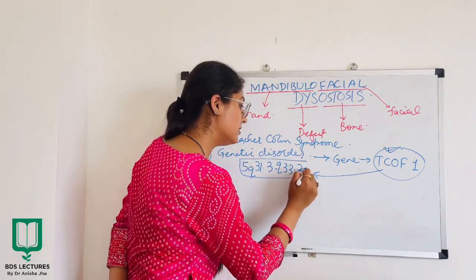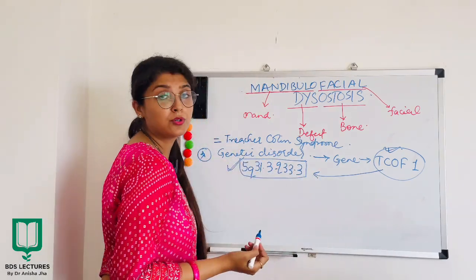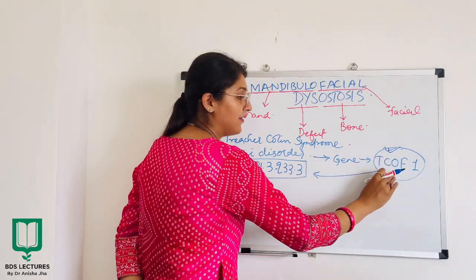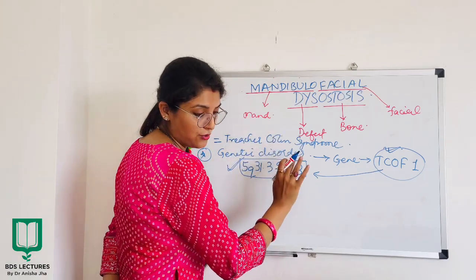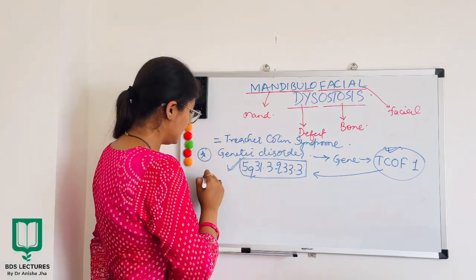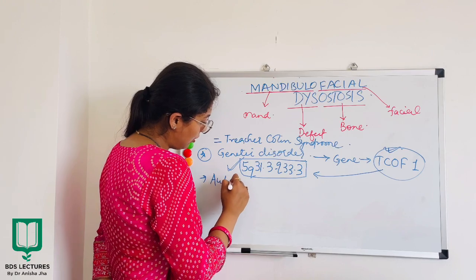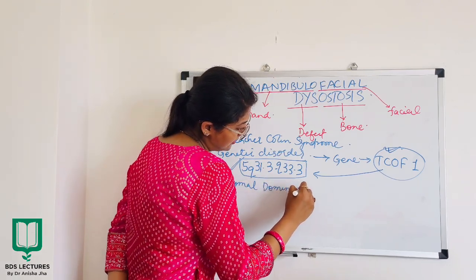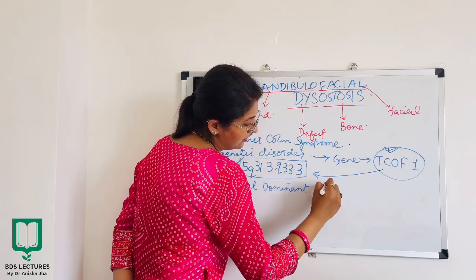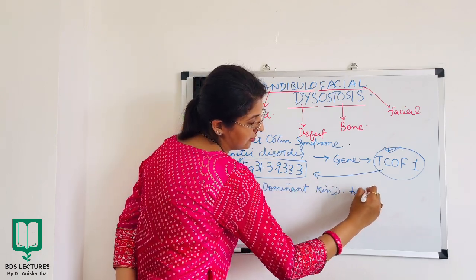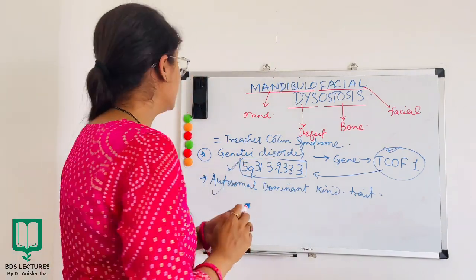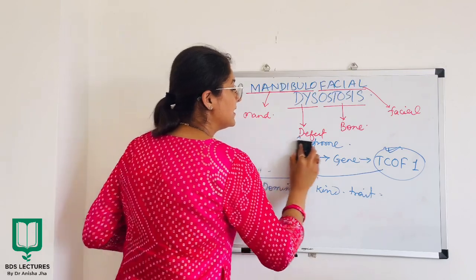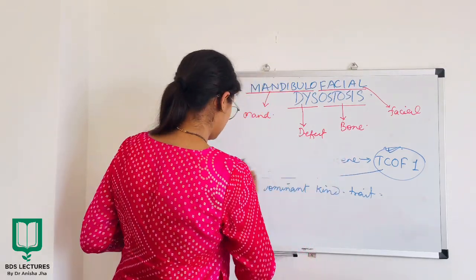This is the location on the chromosome on which this gene has been mapped and it is defected in Treacher-Collins syndrome. Also, it is an autosomal dominant kind of trait. So, this was all about the genetic constitution which is seen in Treacher-Collins syndrome.